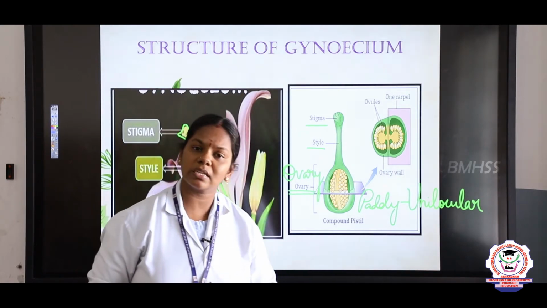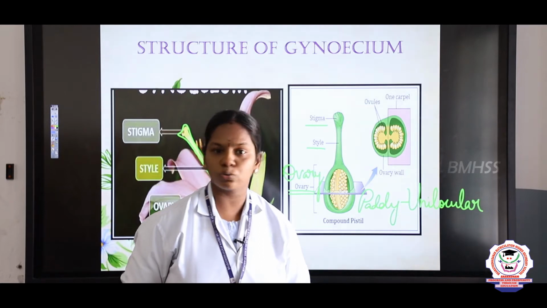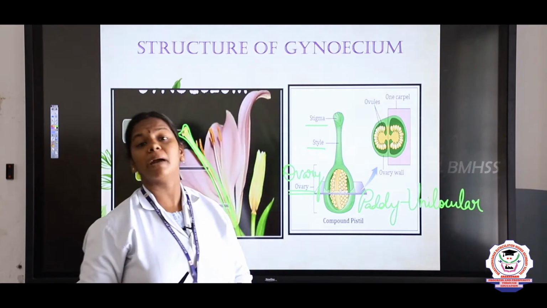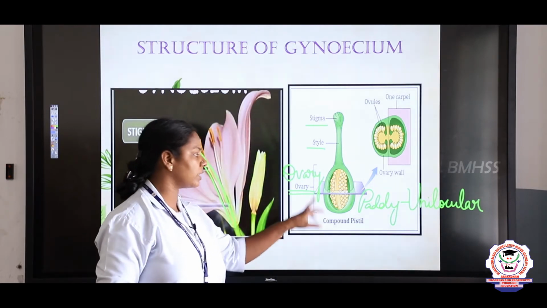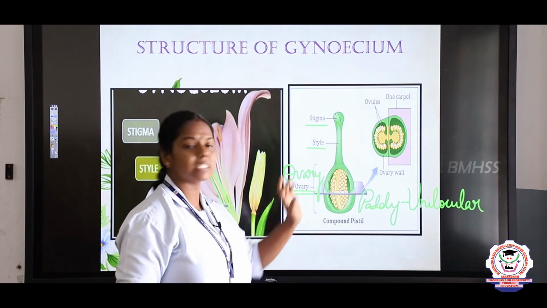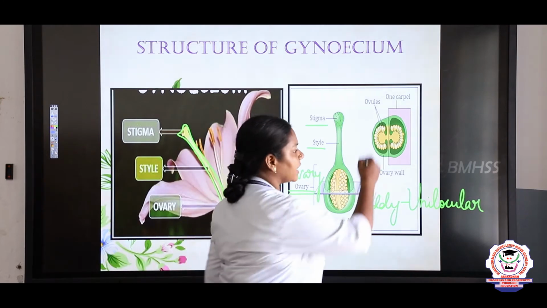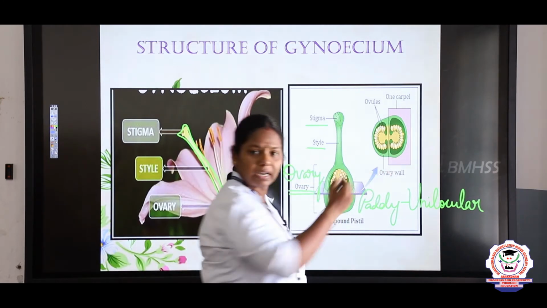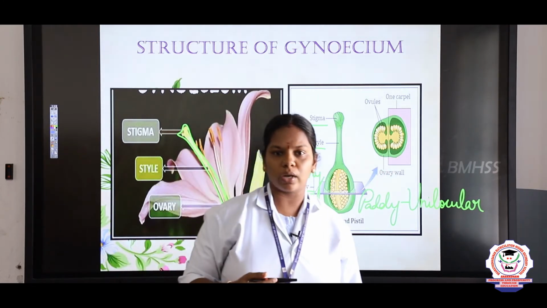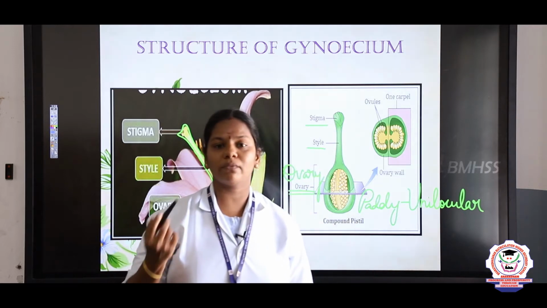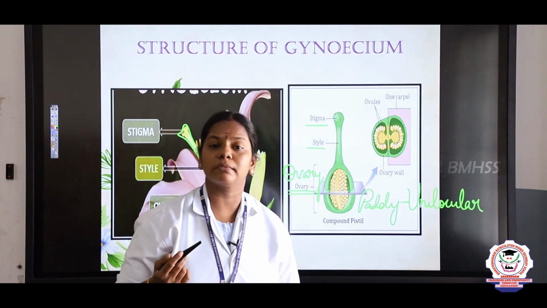Can you give some other examples, children? Watermelon and cucumber come under the multilocular. So based on the locules present, it is said to be unilocular or multilocular. Here you see, it has two locules, right? So bilocular, trilocular, multilocular. More than two, we say multilocular.